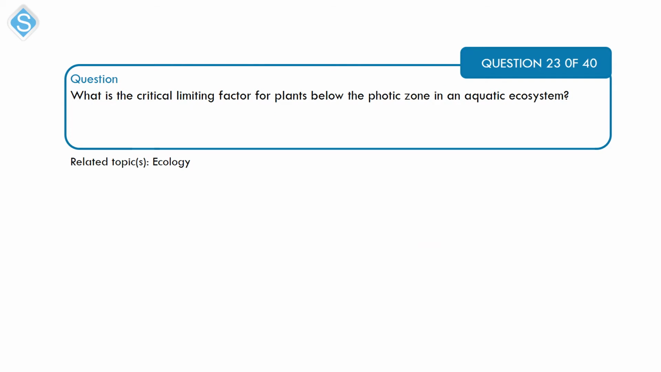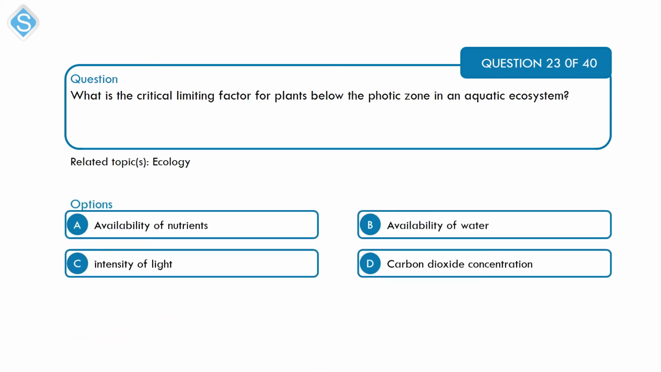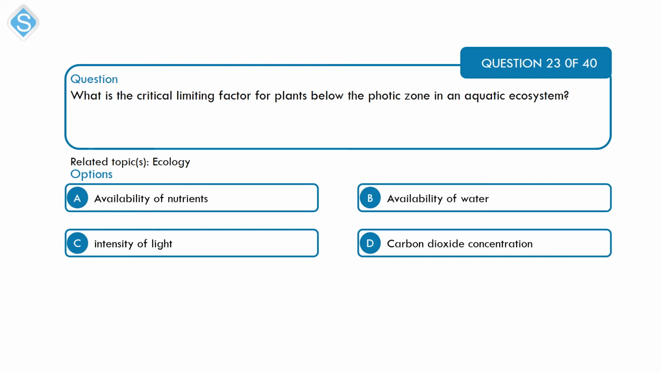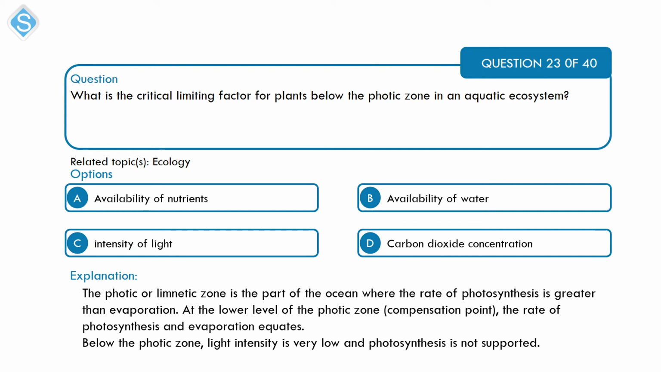Next is also a question on ecology. What is the critical limiting factor for plants that are below the photic zone in an aquatic ecosystem? A. Availability of nutrients. B. Availability of water. C. Intensity of light. And D. Carbon dioxide concentration. Alright, so the photic zone is a part of the ocean where the rate of photosynthesis is greater than that of respiration. Below the photic zone, the light intensity is lower, and photosynthesis there is not really supported. So option C is the correct option. The intensity of light is a limiting factor for plants below the photic zone.